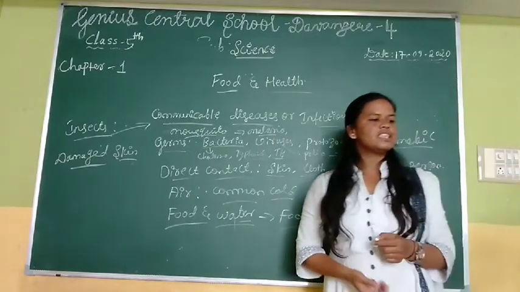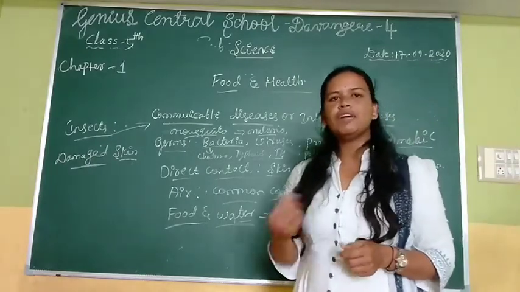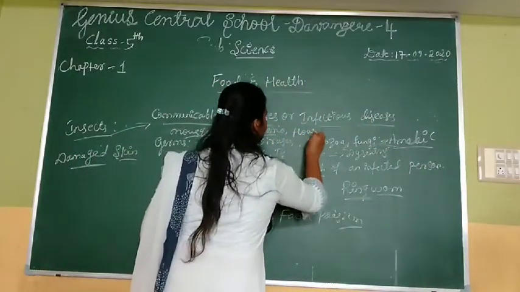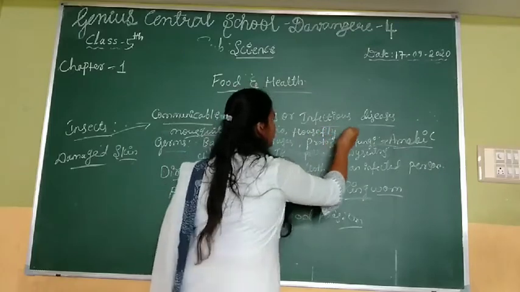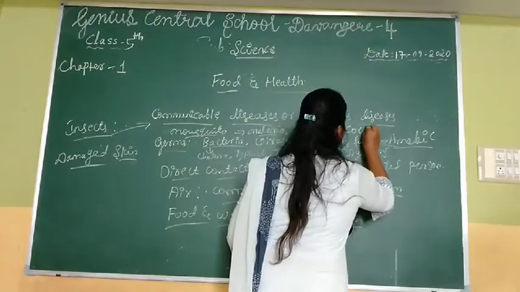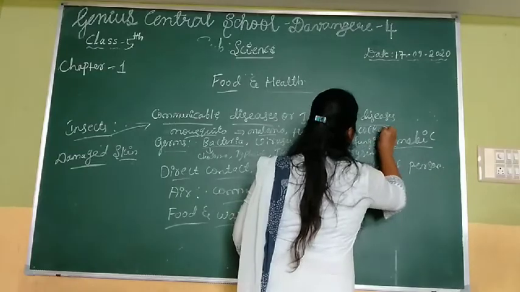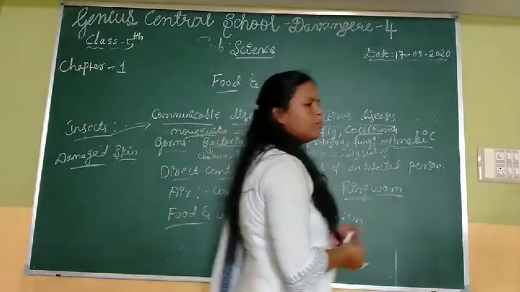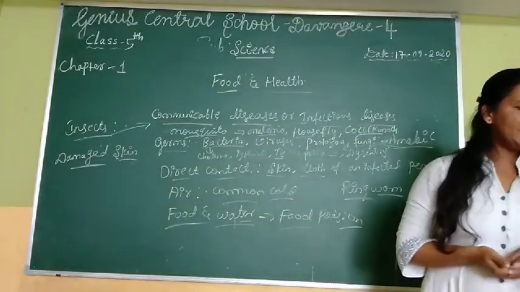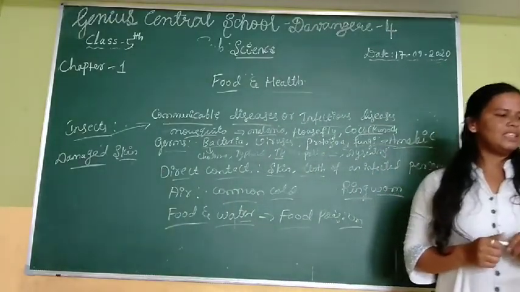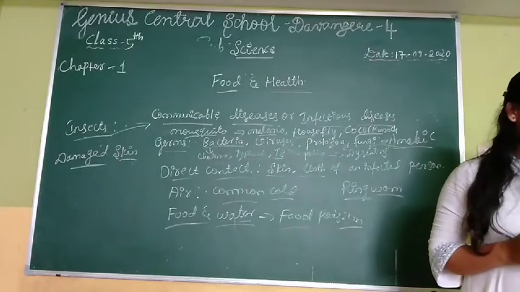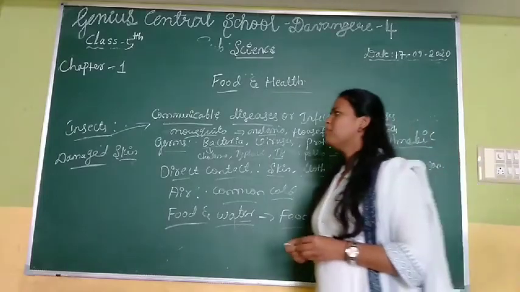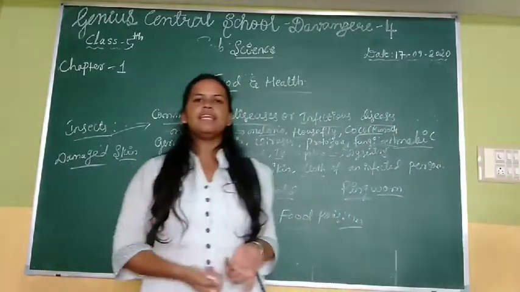Flies and cockroaches carry germs which can also infect a person. Flies, common house flies, cockroaches, that also spread the diseases. Insects are spreading the diseases from person to person. Examples: malaria, plague, dengue fever. These are the examples of insects spreading diseases.